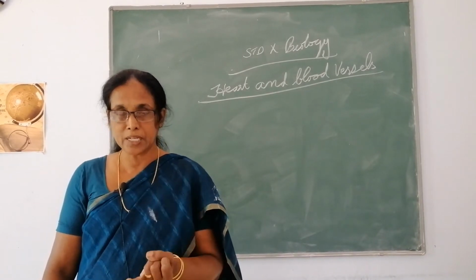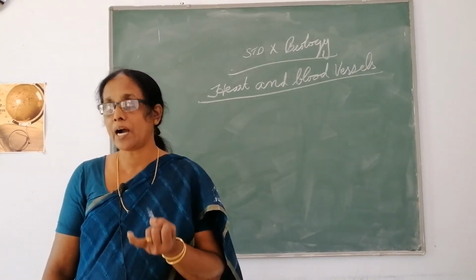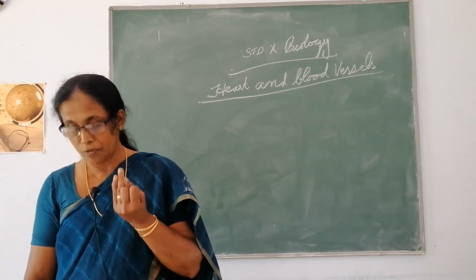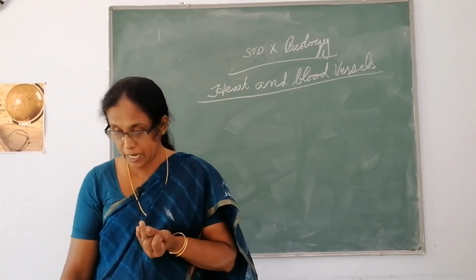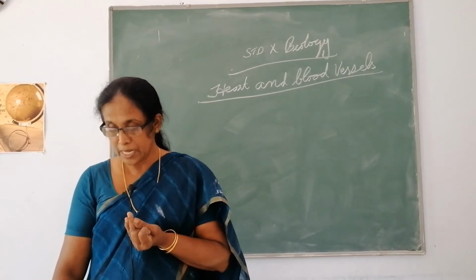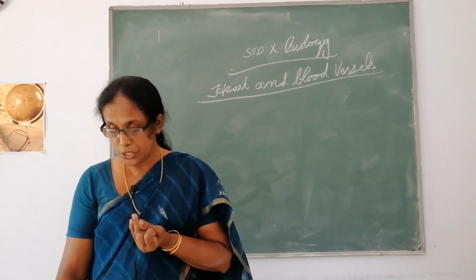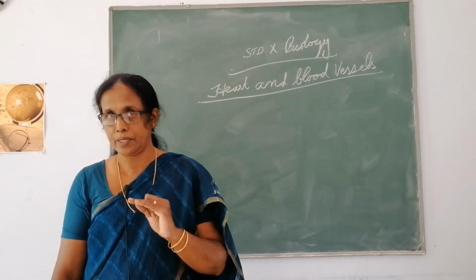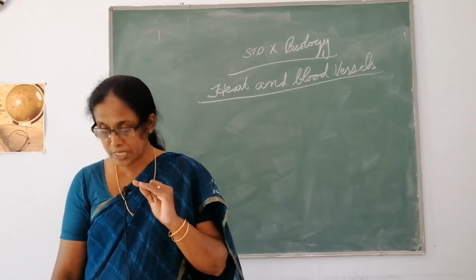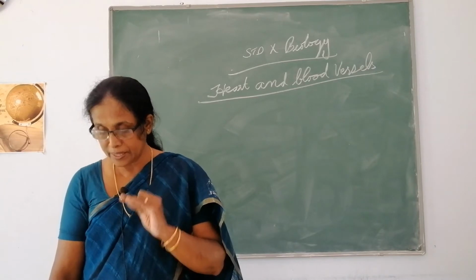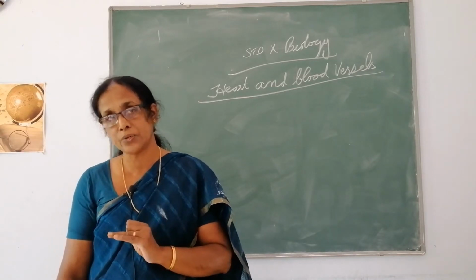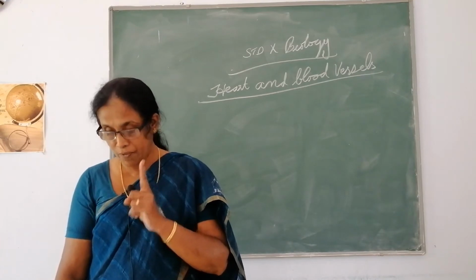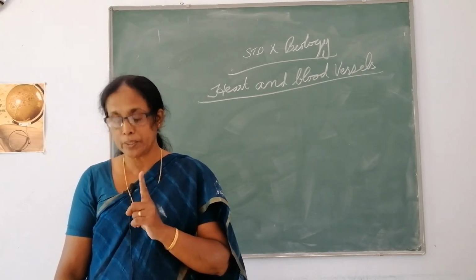So the reptiles and amphibians have the 3 chambered heart, but fishes have only a 2 chambered heart, so that the blood is pumped to the gills and it is oxygenated there. From the gills it passes directly to the rest of the body. So the blood goes only one time through the body.